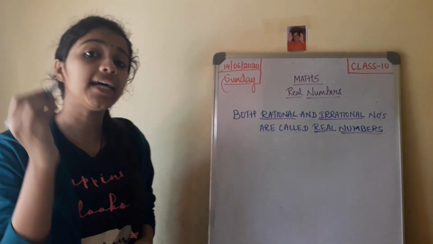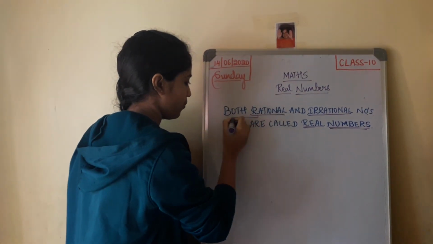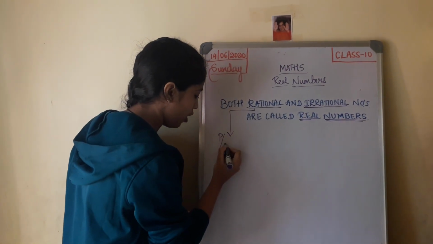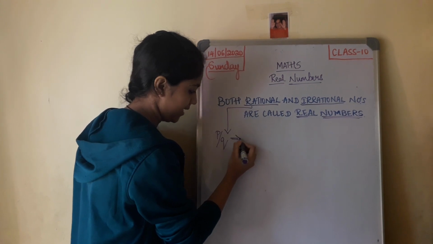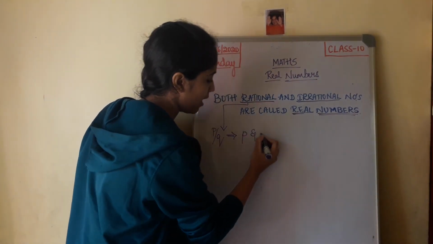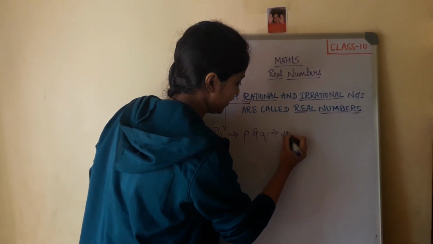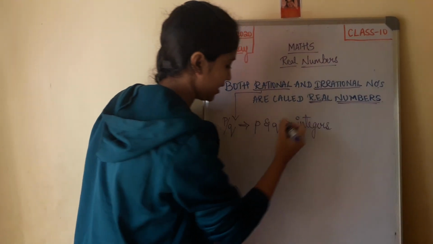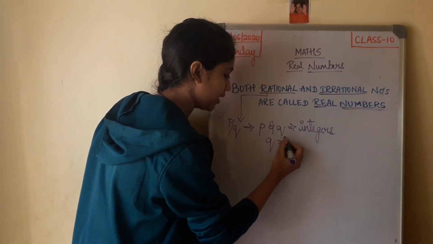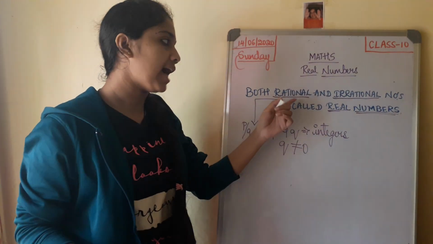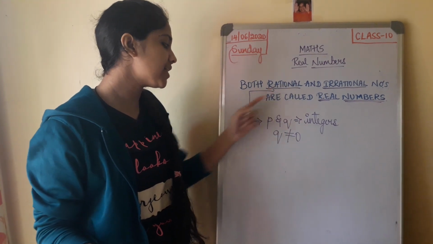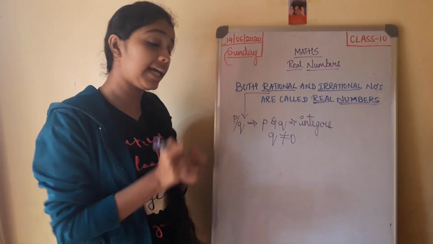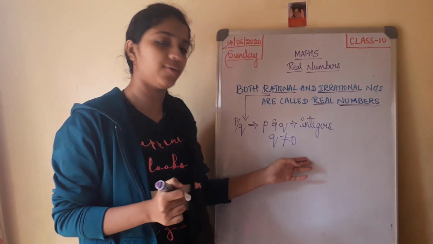So what are rational numbers? The numbers which can be expressed in the form of p by q, where p and q are integers and q is not equal to 0. So, rational numbers are those numbers which can be expressed in the form of p by q, where p and q are integers and q is not equal to 0.